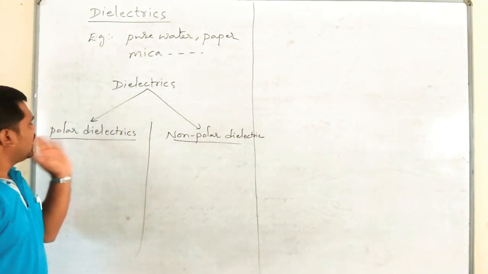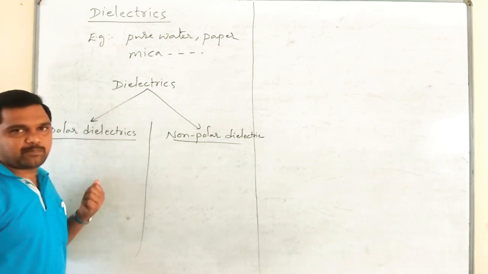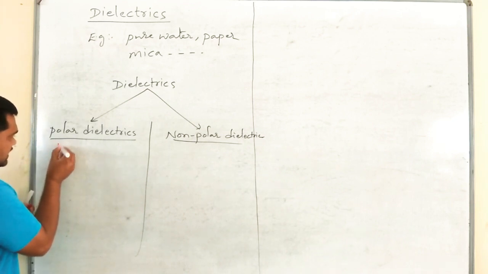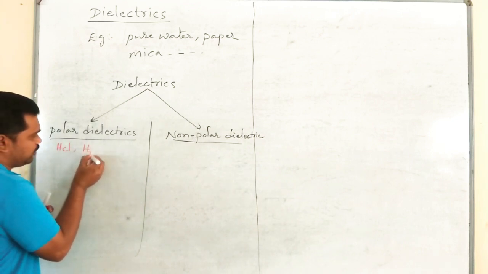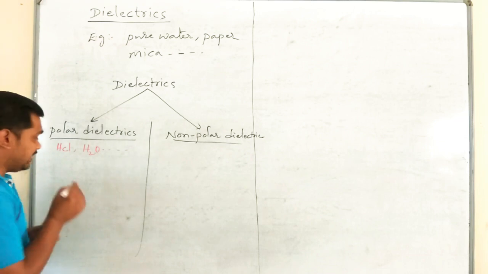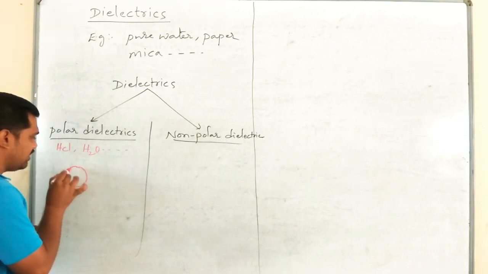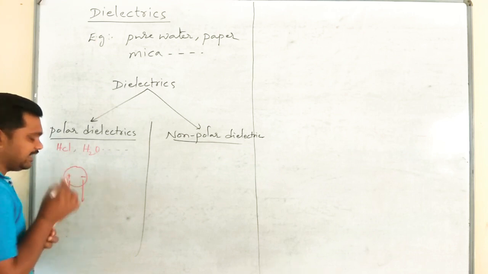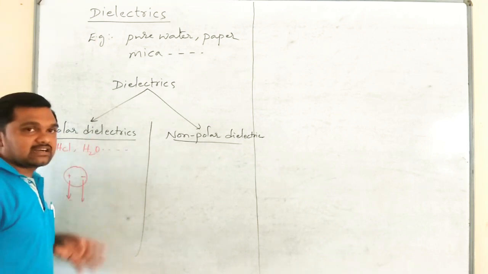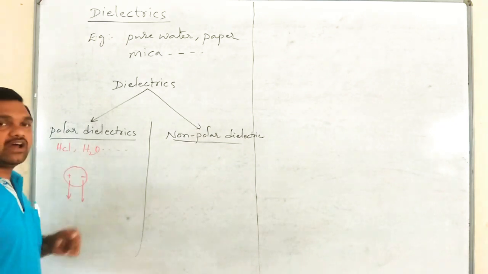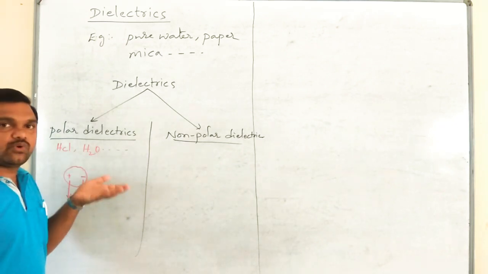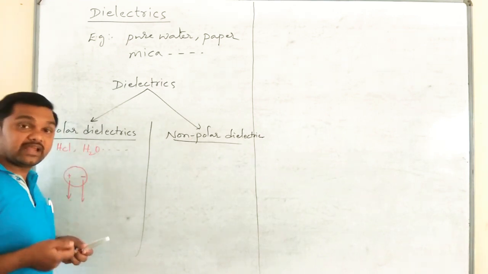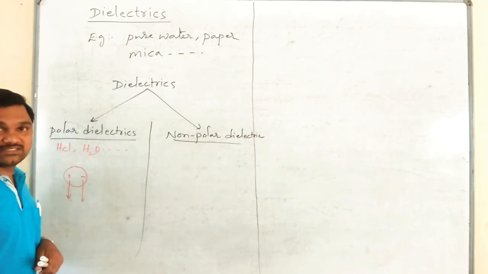Please remember, polar dielectrics are made up of polar molecules, like HCl, H2O and so on, where the center of positive charge and the center of negative charge do not coincide.